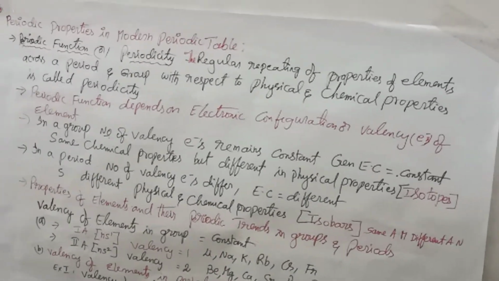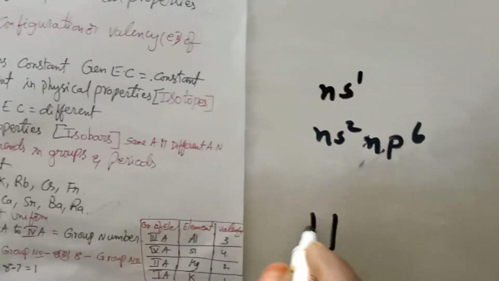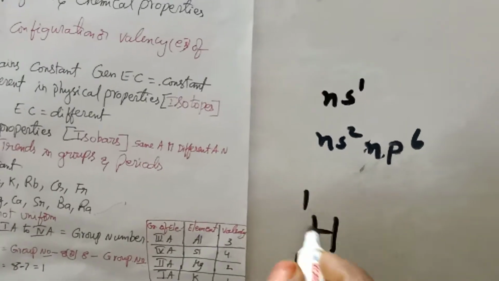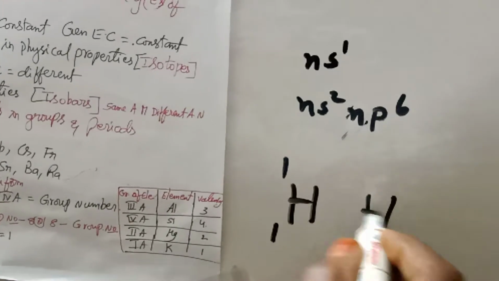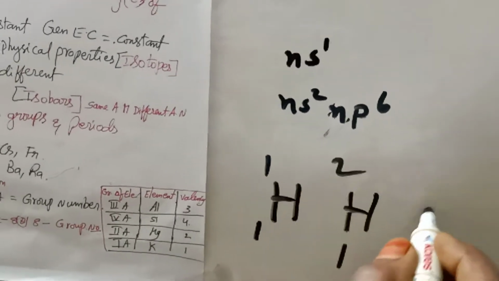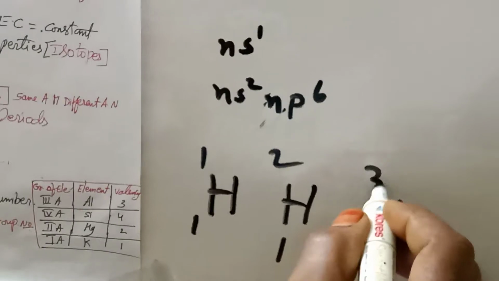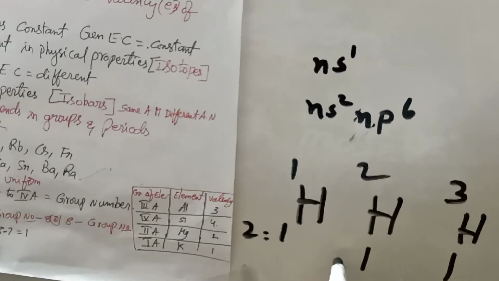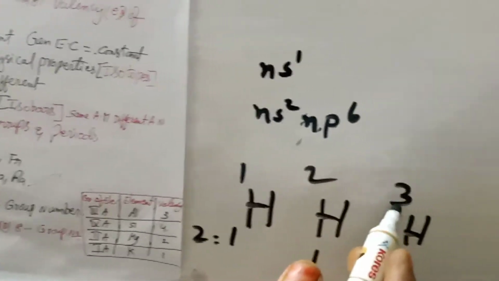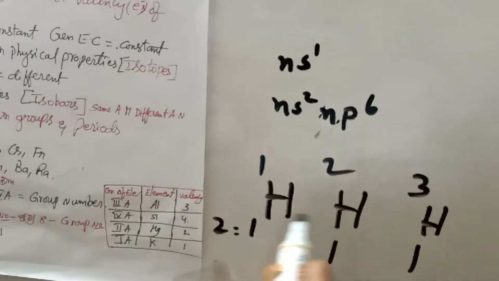Atoms with the same chemical properties but different physical properties are called isotopes. Let us take 1H1, hydrogen isotopes; three are there. This is called protium. 1H2 is deuterium, 1H3 is tritium. These three have the same Z values. Atomic numbers are the same but atomic masses or mass numbers are different.